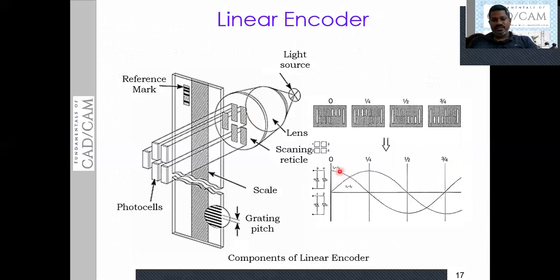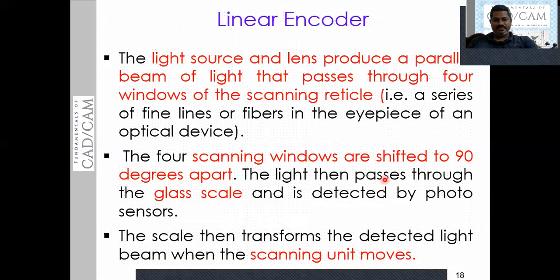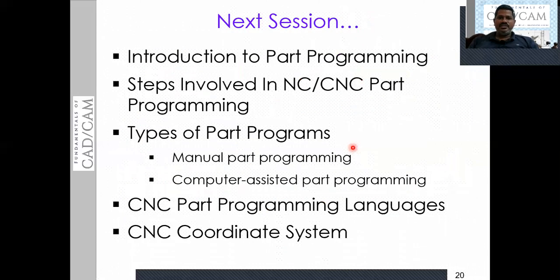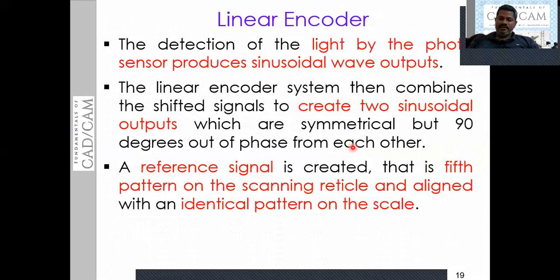In turn, by using these two signals, one more signal is generated that is called the reference signal. By using this reference signal, the position of the moving element will be sensed. How this position signal is sensed is beyond the scope of this syllabus. We will discuss it if time permits in the coming slides or sessions. Then this is the linear encoder.